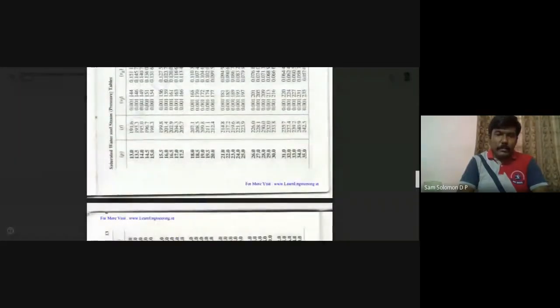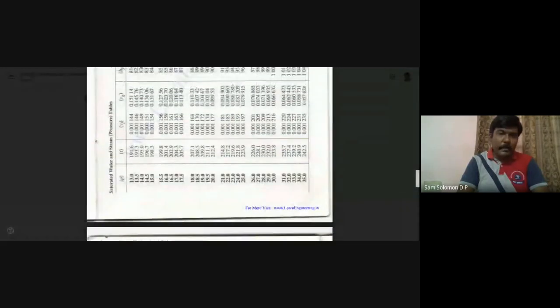If you go to 14 bar, referring to the same saturated pressure table, look at the temperature here. The temperature is 195 degrees centigrade. So for 14 bar, the saturated temperature is 195, but the given temperature is 380. So your Tsat is lesser than the given temperature.